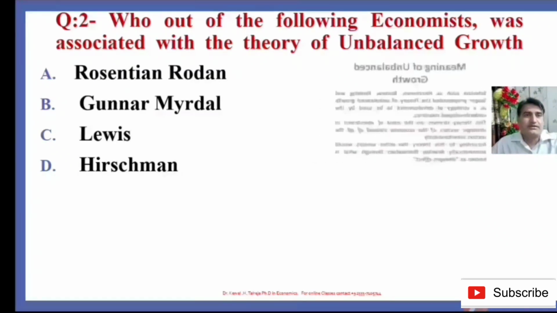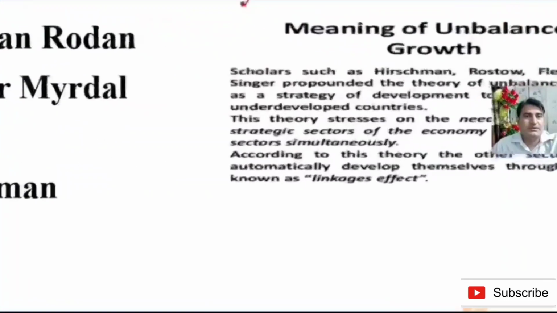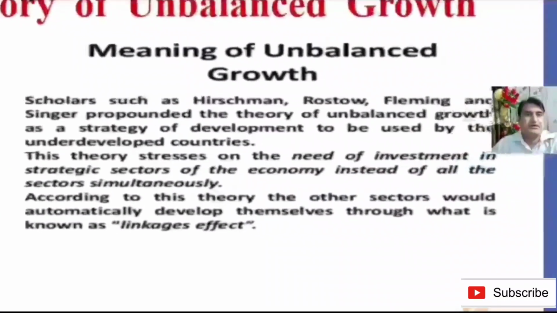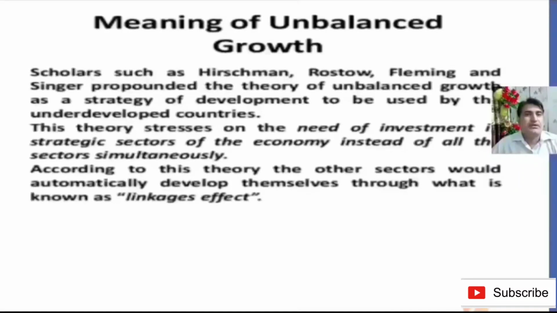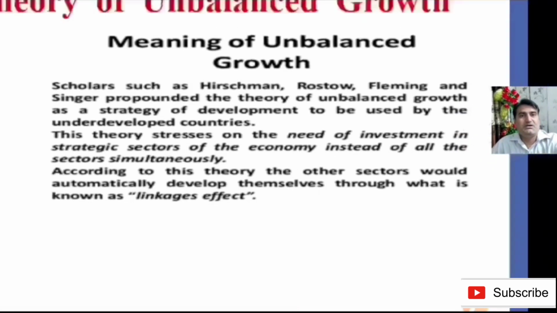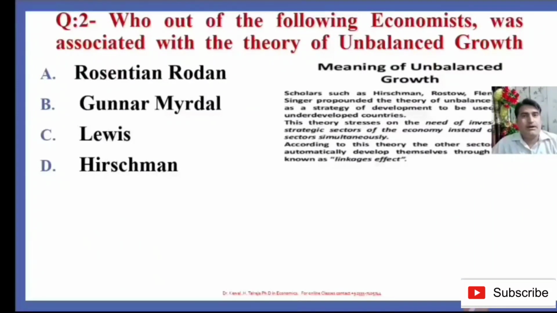We must know that scholars such as Hirschman, Rostow, Fleming and Singer propounded the theory of unbalanced growth as a strategy of development to be used by underdeveloped countries. It means this theory states that investment is to be made in the major sectors of the economy due to the shortage of funds. According to this theory, the other sectors would automatically develop through what are known as linkage effects. So the theory of unbalanced growth was propounded by Albert Hirschman. So D is the right answer.